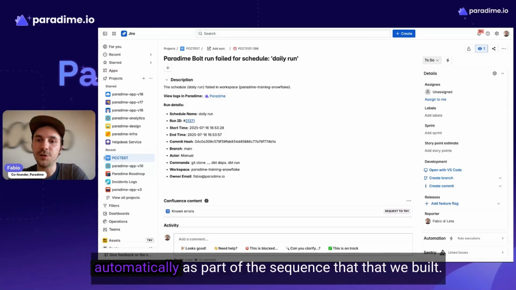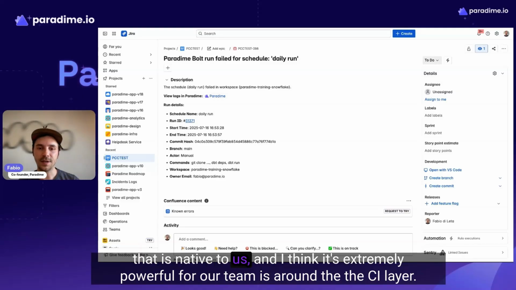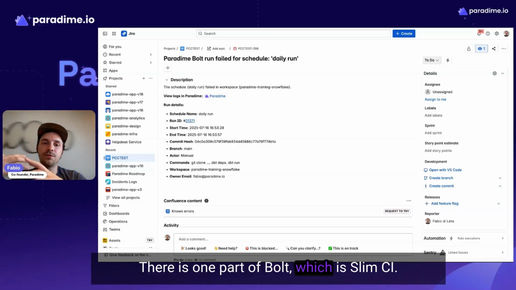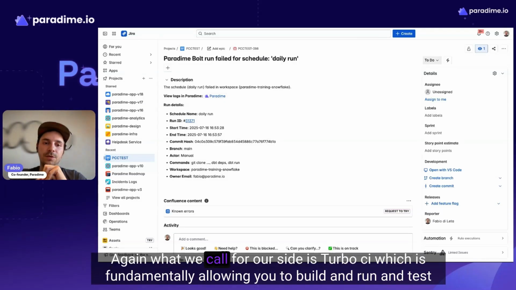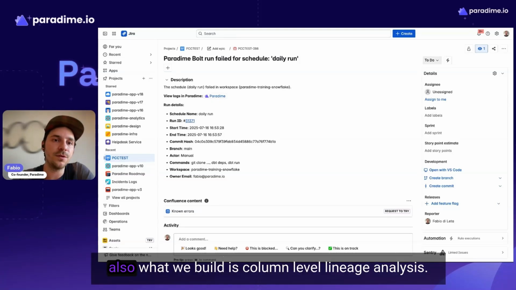This can actually happen automatically as part of the sequence that we build. This is from a Bolt perspective around all the integrations we support. One of the features that is native to us, and I think is extremely powerful for our team, is the CI layer. There is one part of Bolt, which is Slim CI, what we call Turbo CI on our side, which fundamentally allows you to build, run, and test changes in your PR while you are making modifications, effectively in a temporary schema. But also what we build is column-level lineage analysis.